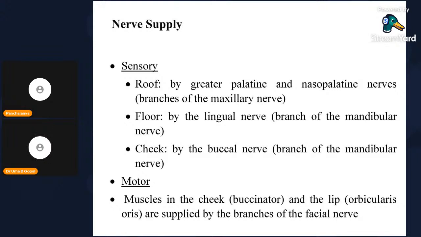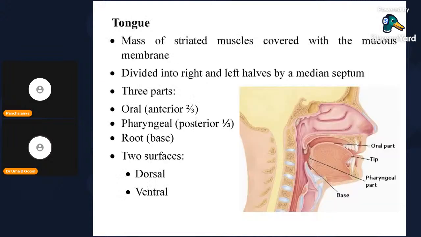Nerve supply: there are two types. The roof is supplied by the greater palatine and nasopalatine nerves. The floor by the lingual nerve. The cheek by the buccal nerve. Motor: muscles in the cheek and the lips are supplied by branches of the facial nerve. The orbicularis oris muscle is supplied by the facial nerve. It is one of the muscles of facial expression. While laughing, while whistling, it acts as a sphincter, meaning it is going to shut the mouth also.